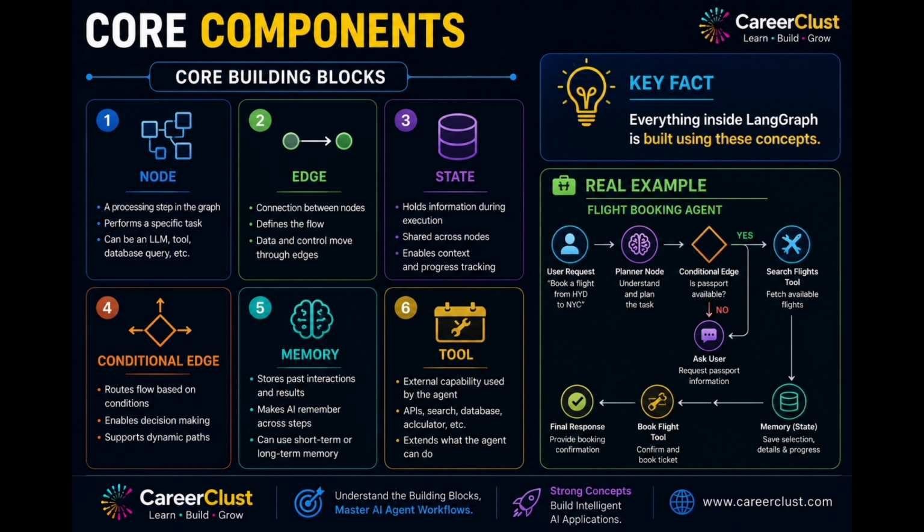Finally, tools allow the AI to interact with external systems such as search engines, APIs, databases, calculators, or business applications. Real examples are: imagine booking a flight. One node checks your request, another searches airlines, another verifies payment, and another agent confirms the reservation. Together, they form an intelligent workflow.